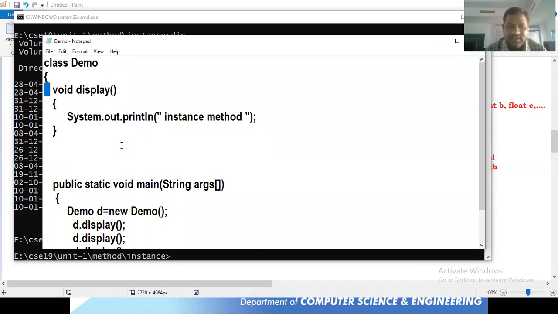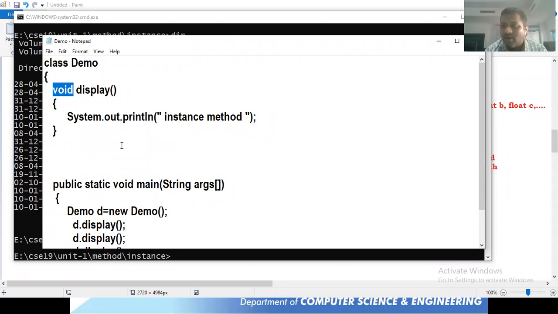And here you can observe, I'm not going to take any access specifier. If I'm not going to take any access specifier, means it comes under which category? Default. Instance method, default access specifier, right? Very good. After that, for access specifier, are we going to take any keyword in the place of access modifier? Here I'm not going to take any keyword. For an instance method, we are not supposed to take any access modifier. And if you're not going to take any access specifier like public, private, protected, these three keywords, then it comes under default.